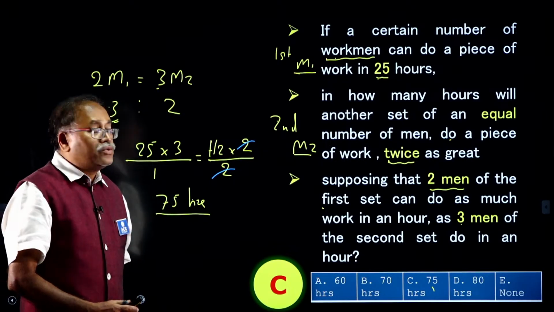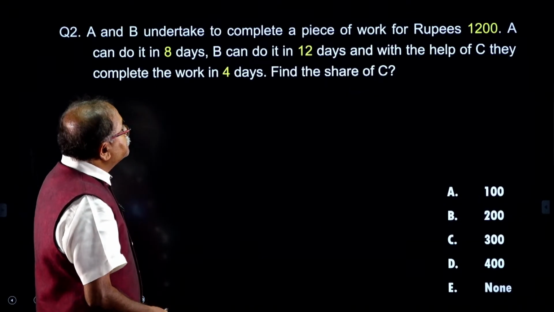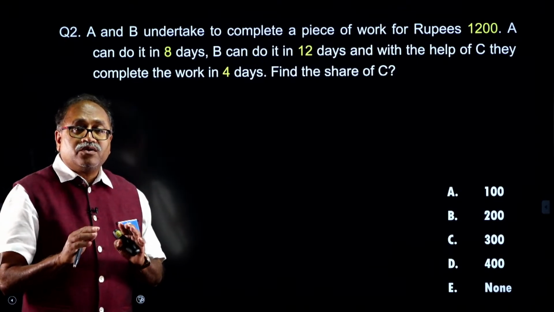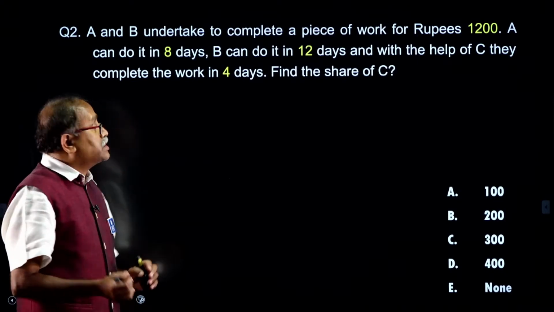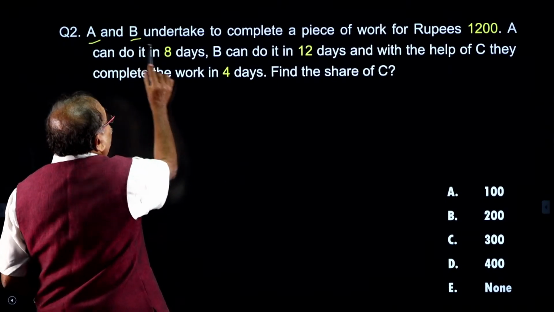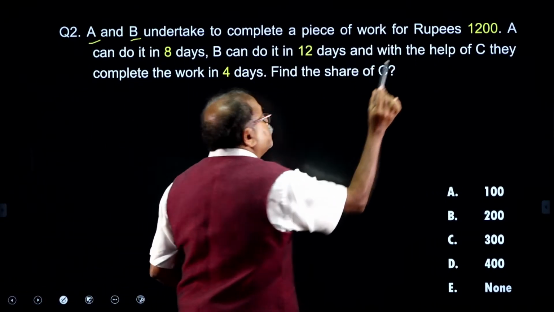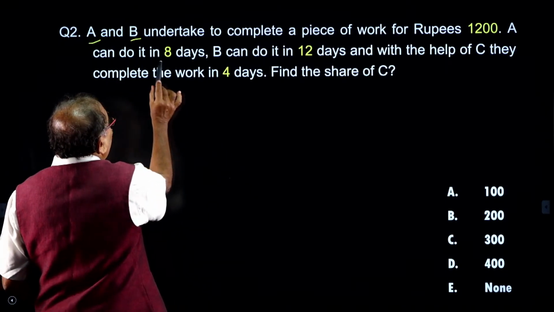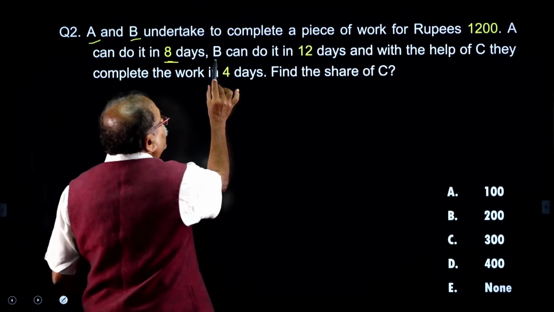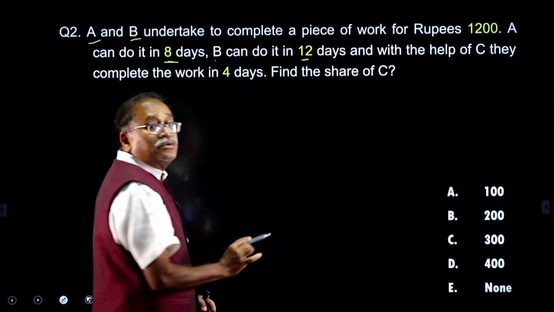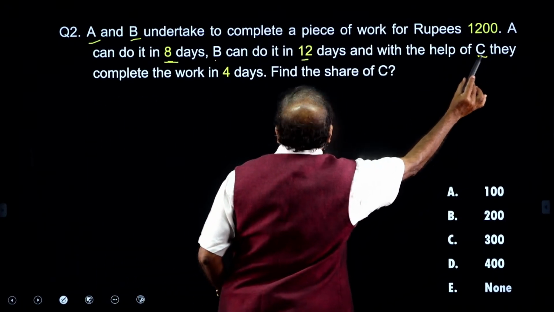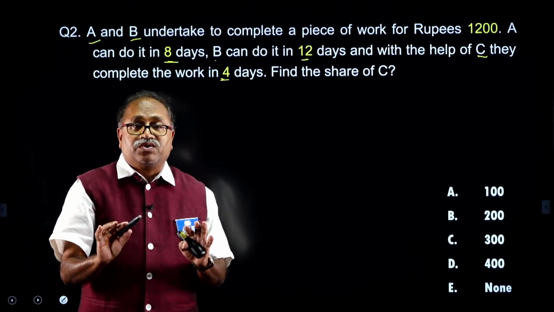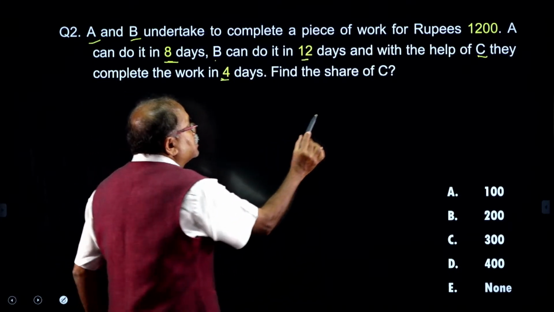I am moving on to the next question on the board, which is this one. All the questions are very important from the examination point of view, and I purposefully chose those questions. Now, A and B undertake to complete a piece of work for rupees 1200, wages distribution. A can do it in 8 days and B can do it in 12 days, and with the help of C, they completed the work in 4 days. This is a very commonly asked question. Now, the question is, what is the share of C?